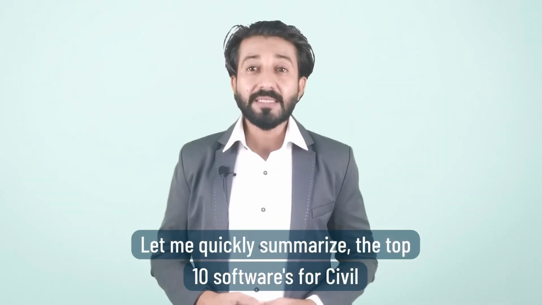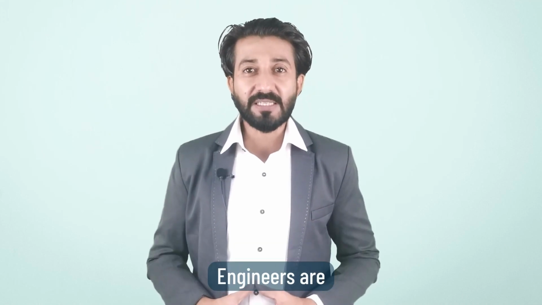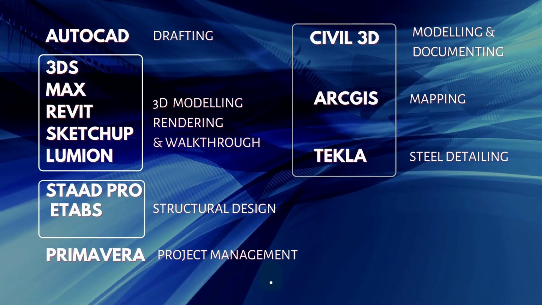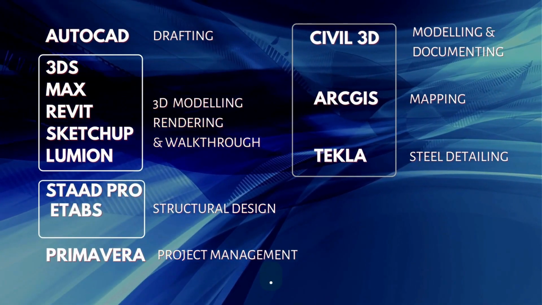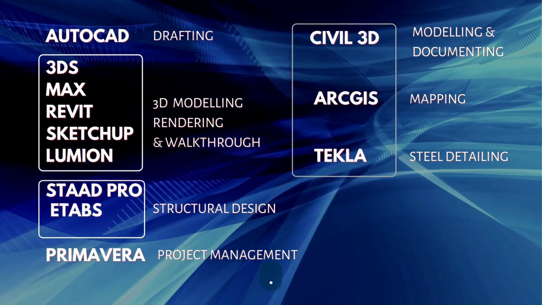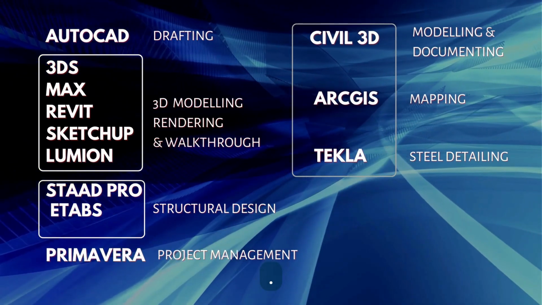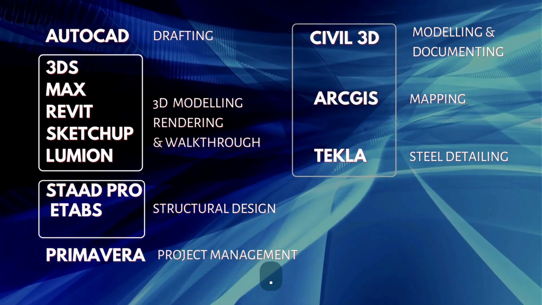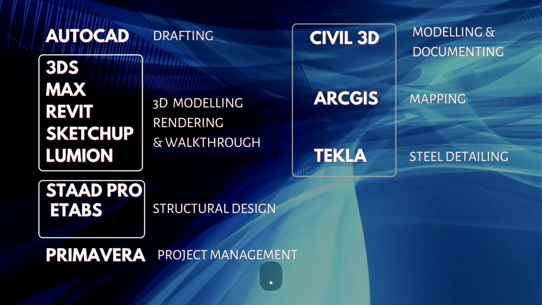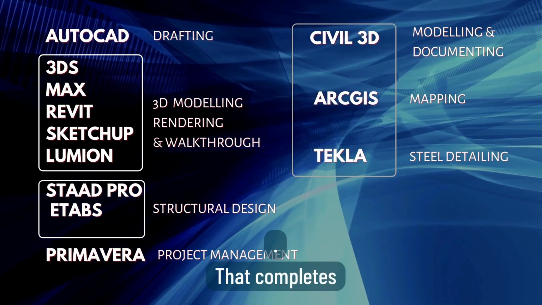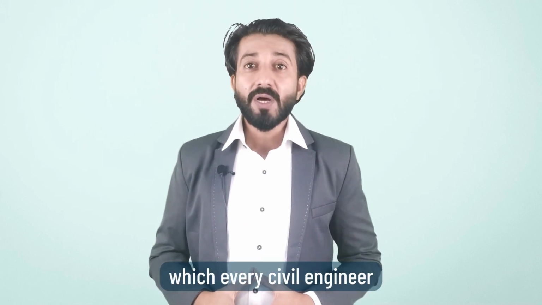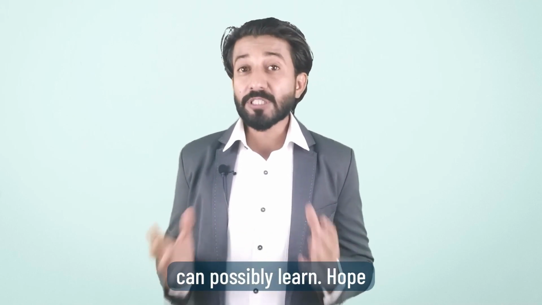Let me quickly summarize. The top 10 software for civil engineers are AutoCAD for drafting, 3ds Max, Revit, SketchUp and Lumion for 3D modeling, rendering and walkthrough, STAAD Pro and ETABS for structural design, and Primavera for project management, Civil 3D for modeling and documenting infrastructure projects, and ArcGIS for mapping, and Tekla for steel detailing. That completes the list of 10 most popular software which every civil engineer can possibly learn.